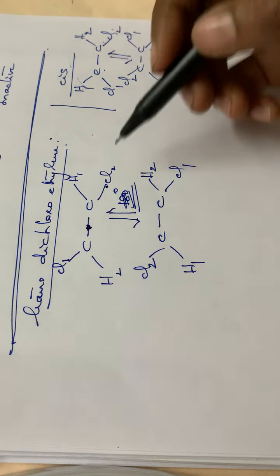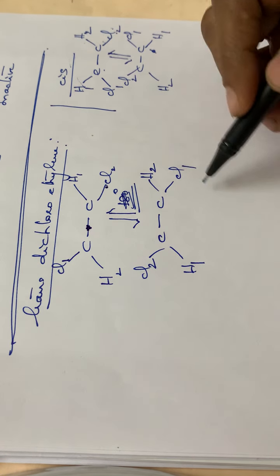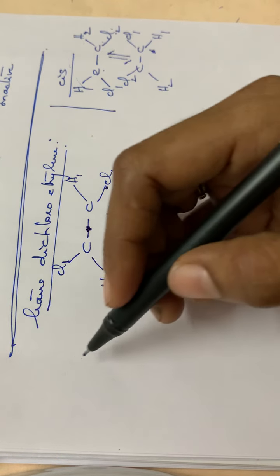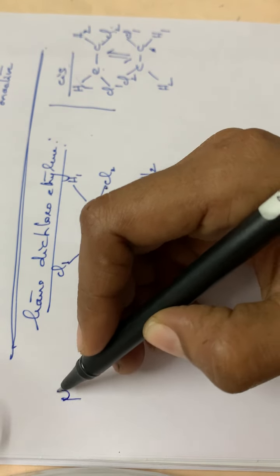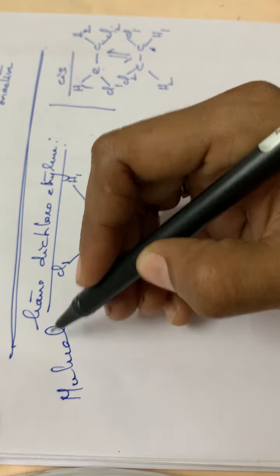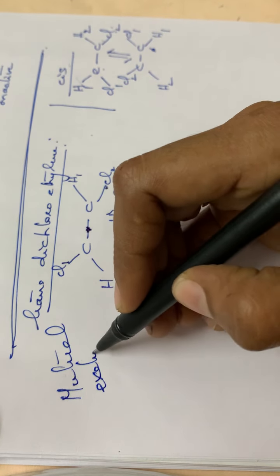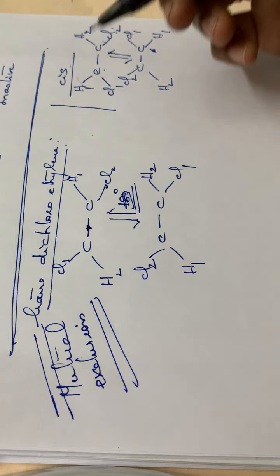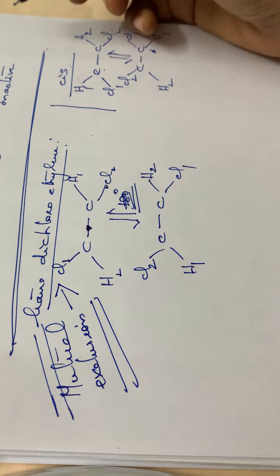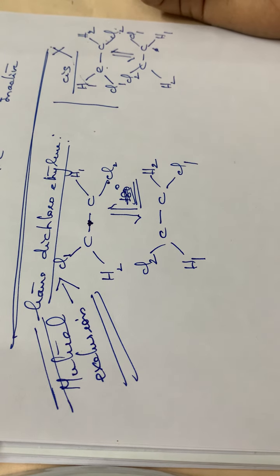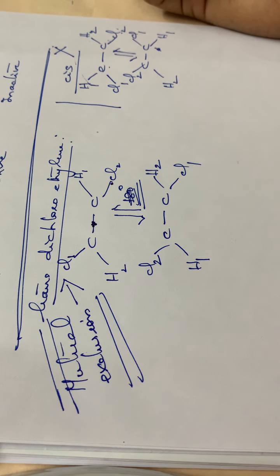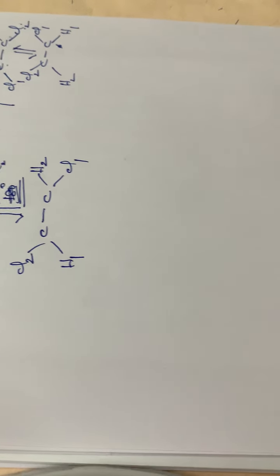Okay, so for trans dichloroethylene, that particular molecule has got a center of symmetry, and therefore we can apply this rule of mutual exclusion principle for this trans dichloroethylene. The rule of mutual exclusion principle can be applied to trans dichloroethylene, but it cannot be applied for cis dichloroethylene. Okay. Next is some of the applications of Raman spectra.